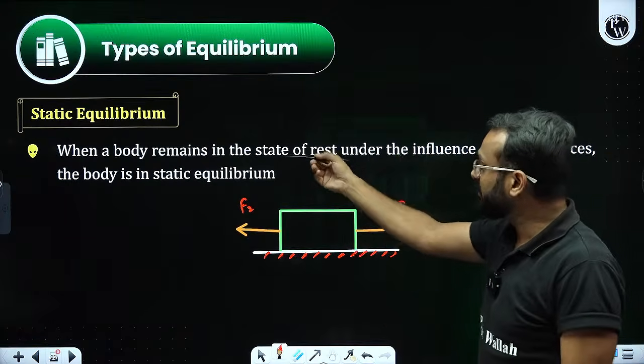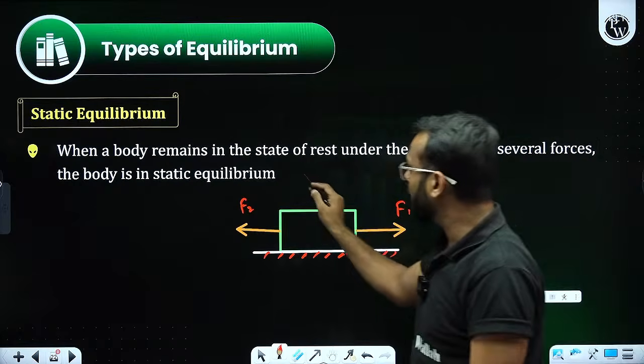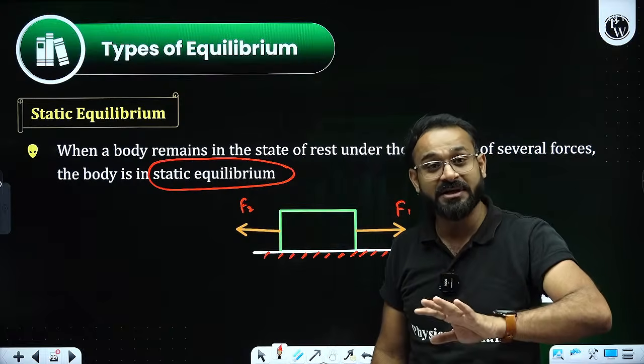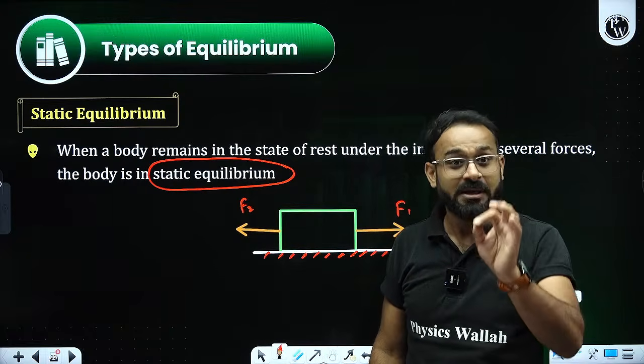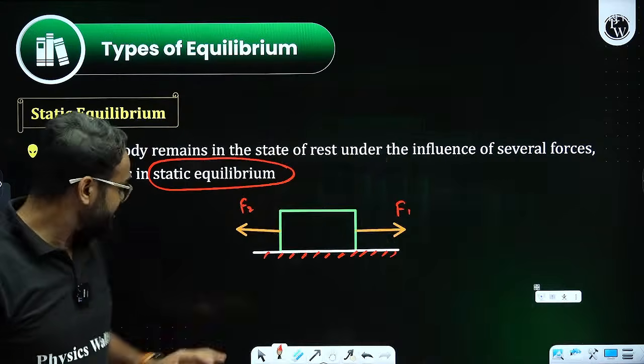So, when it says the body remains in a state of rest under the influence of several forces, the body is in static equilibrium. That means initially it was at rest, still it is at rest. Fine. Fine, sir.